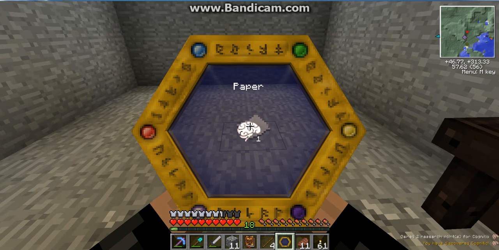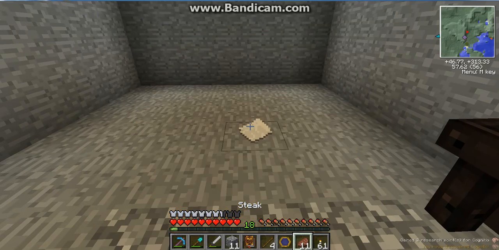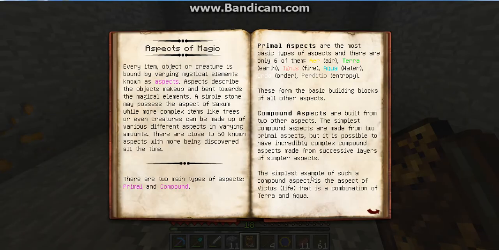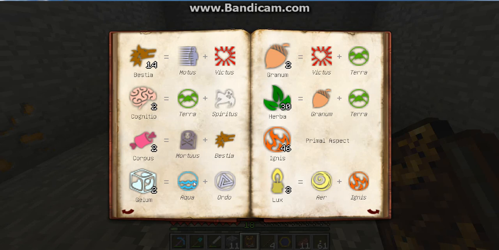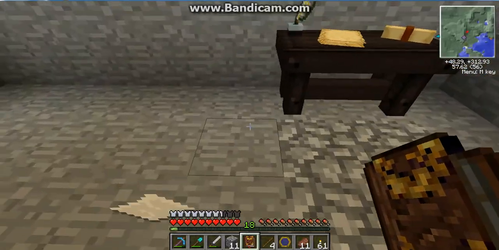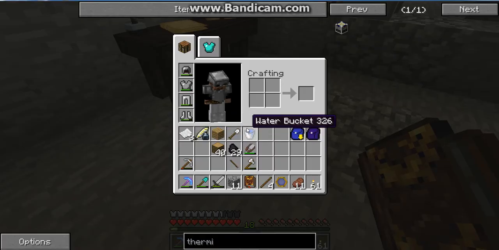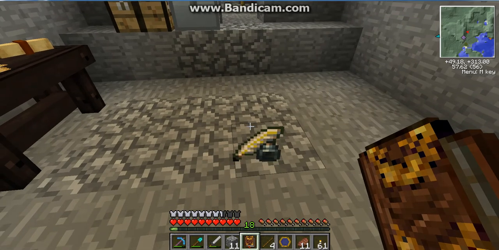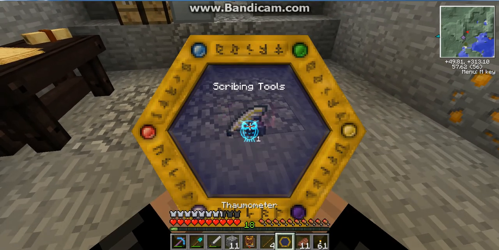Boom. 2 research points for cognitio. And if we bring up the good old Thaumonomicon here and look at cognitio, we'll see that cognitio is terra plus spiritus. Alright, good to know. So spiritus there is a very important keystone for cognitio. And in order to get Humanus, we are going to need to scan in some additional items which have knowledge. So let's check our scribing tools. Let's see if we can identify these yet.